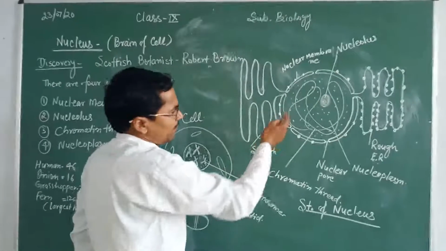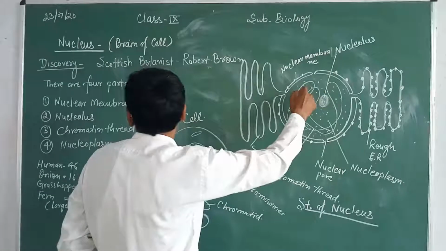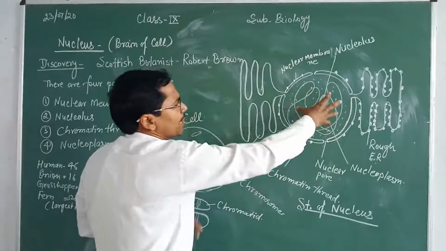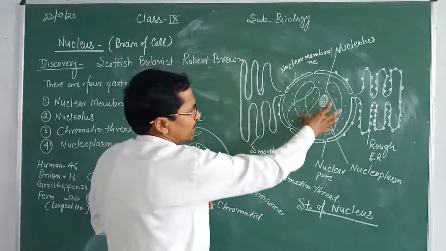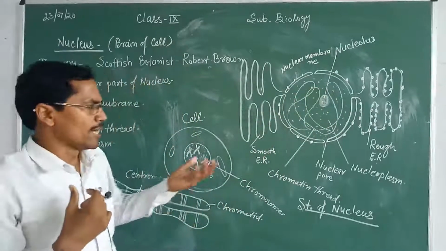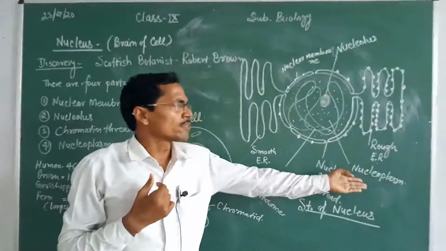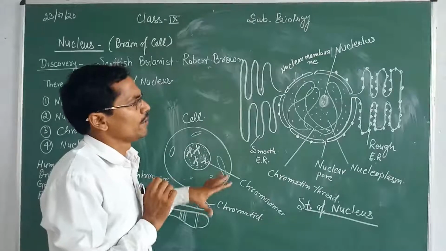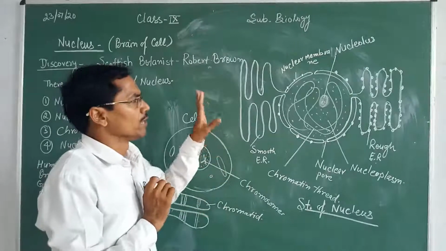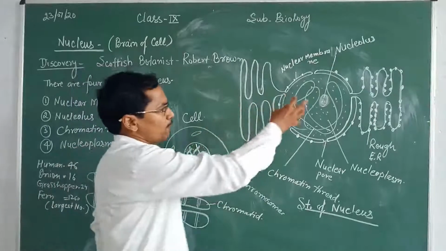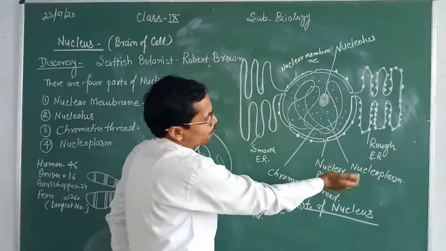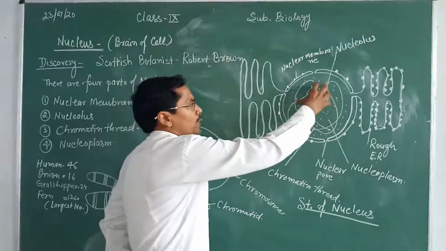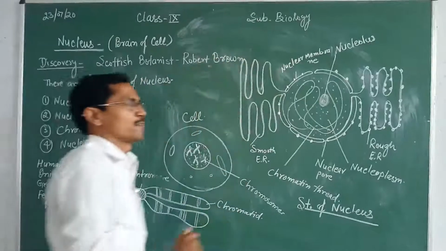See another point that is present here, that is chromatin thread. Thread-like structures, they are embedded in the nucleoplasm. It is a thread-like structure, and along with this there is also heterochromatin, and it forms the DNA. Then after that you see in the center point, that is nucleoplasm. Nucleoplasm is a liquid matter which is found in the center region of this nucleus.